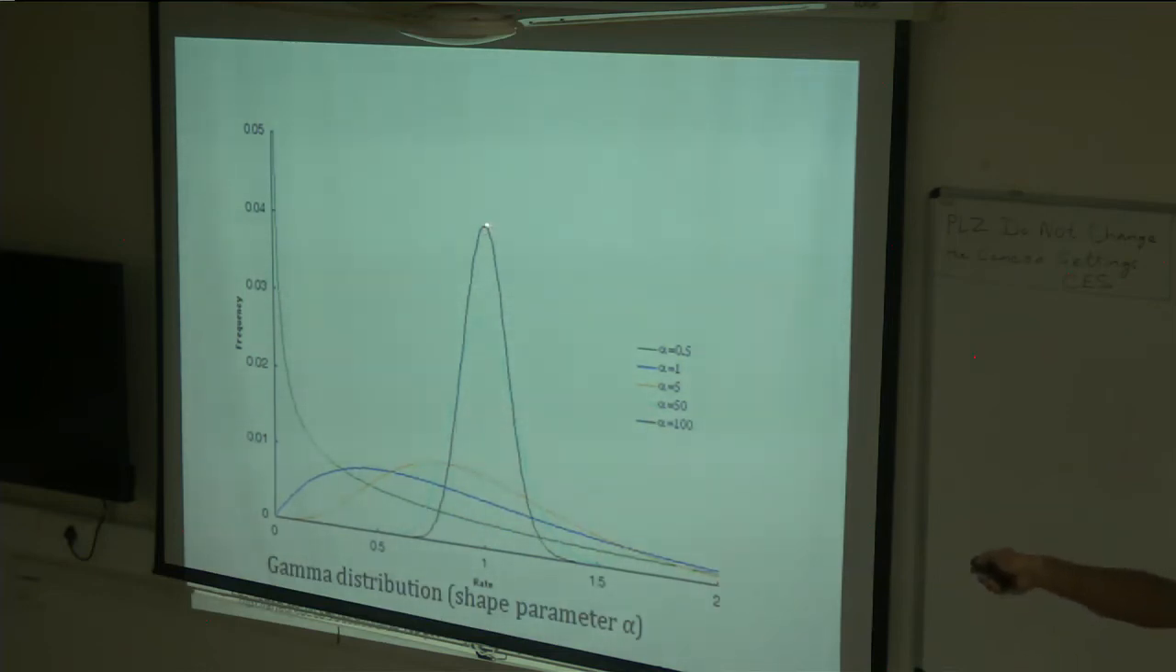As opposed to this black curve here, which has alpha 100, which means that most of the sites have equal substitution rates. There is no variation among different sites that can accumulate changes. These are the two extremes, and there are different shapes that the gamma can take depending on the alpha values.